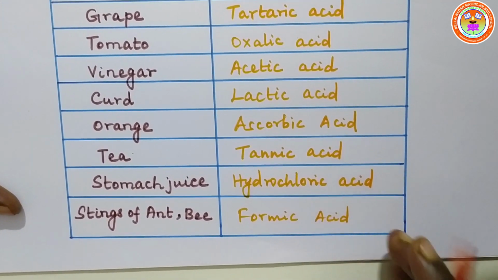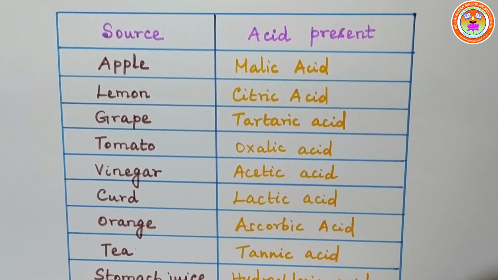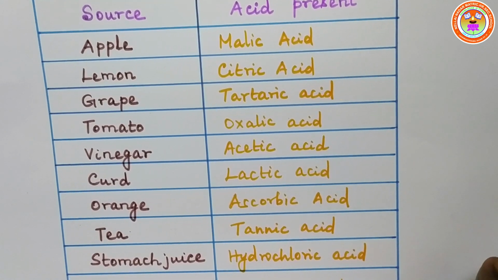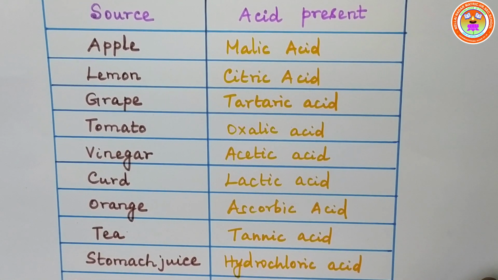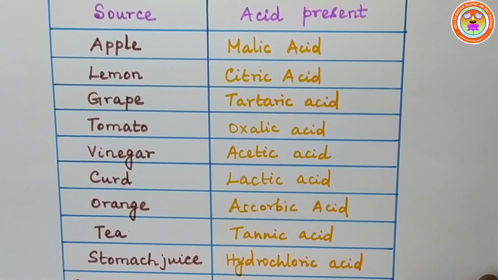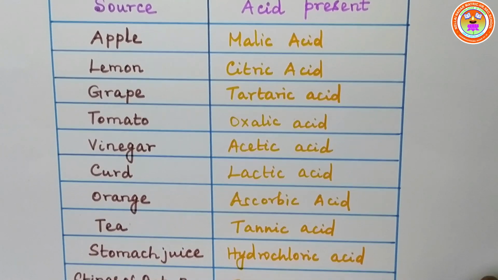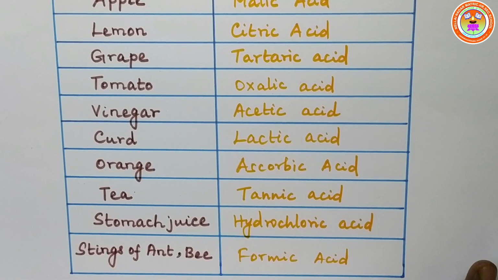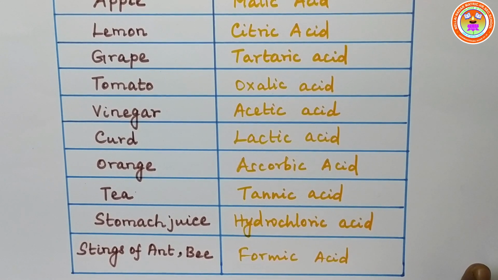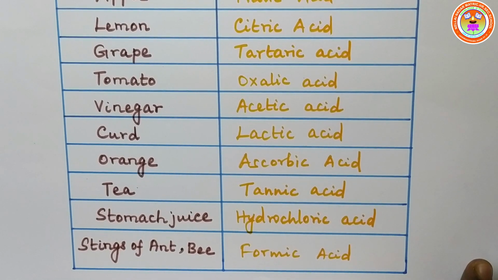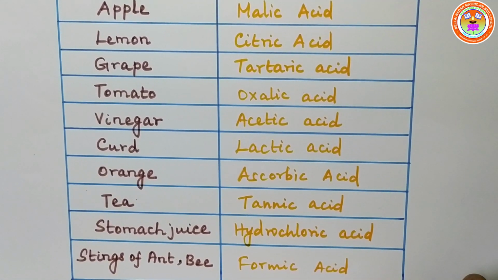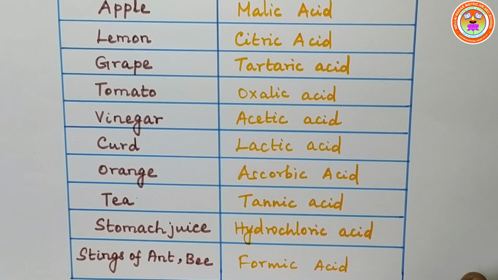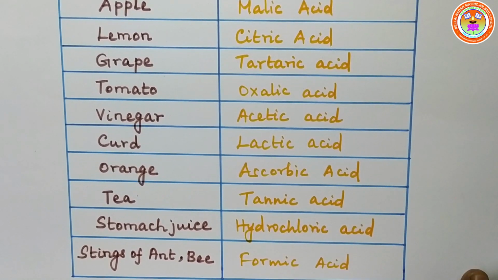So these are acids and their sources. We have taken apple, lemon, grapes, tomato, vinegar. Vinegar is used as a food preservative, children. Then curd, orange, tea. Then in our body, stomach juice is produced that contains hydrochloric acid. Then the stings of ant and bee contain formic acid. So these are varieties of acids present in the fruits and the daily food items we take.